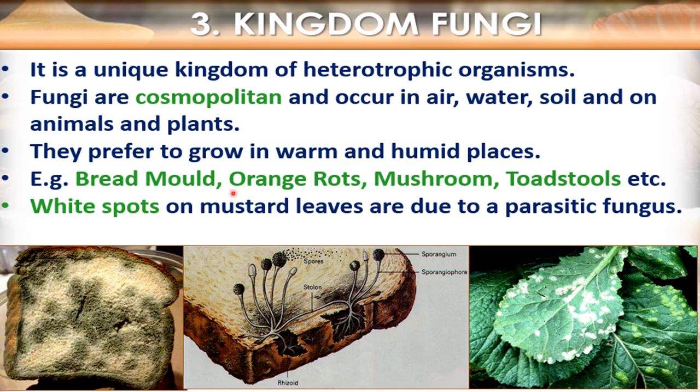Example: bread mold, orange rots, mushroom, toadstools. Here you can see fungi on the bread. That is called bread mold. Then orange rots, the fungi that destroy the oranges, mushroom, and toadstool. All these are examples of fungi. White spots on mustard leaves are due to a parasitic fungus. So here you can see these are mustard leaves and these white spots present on these leaves. This is a parasitic fungus.